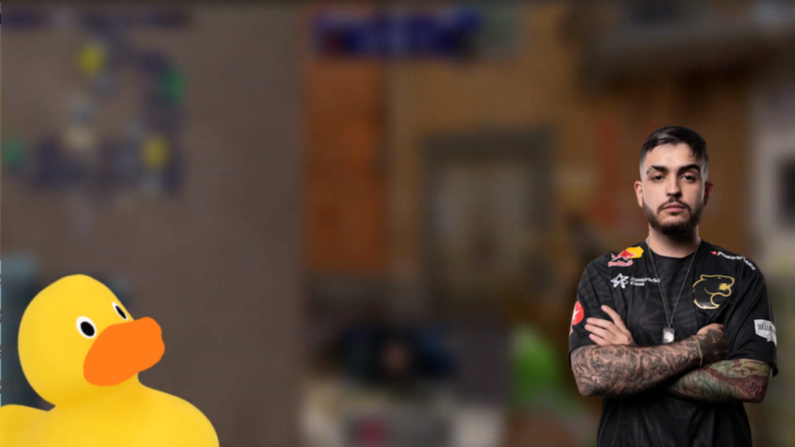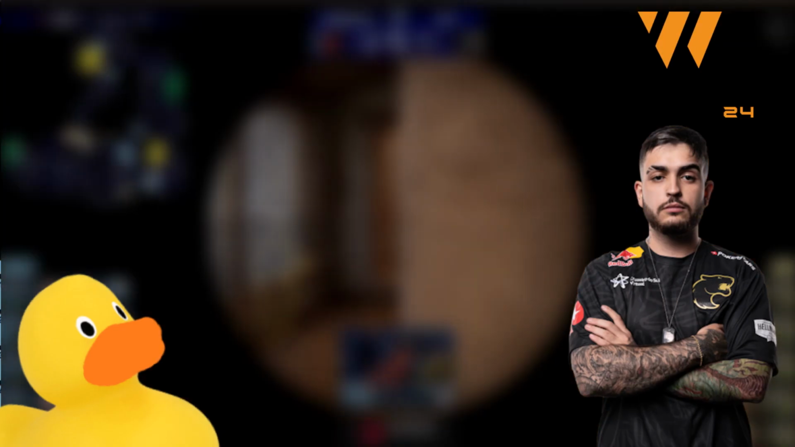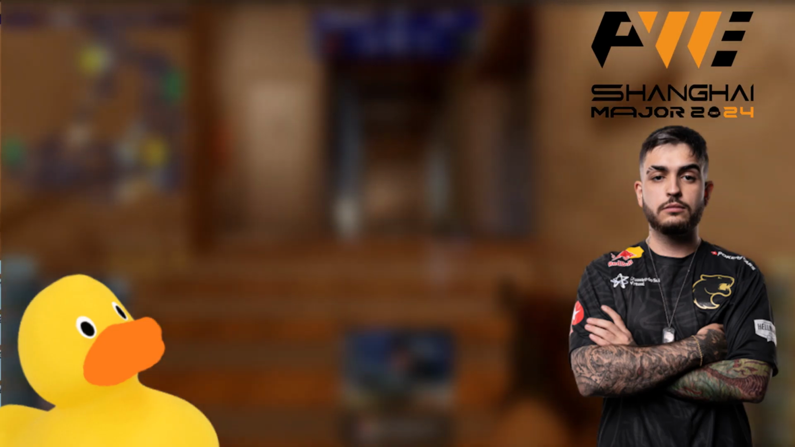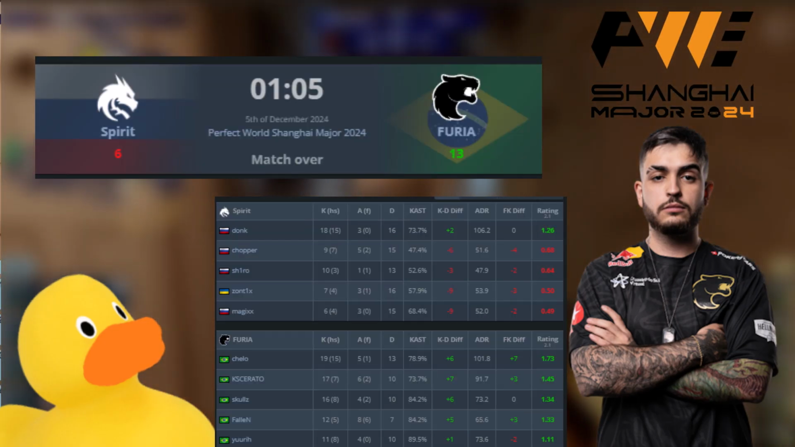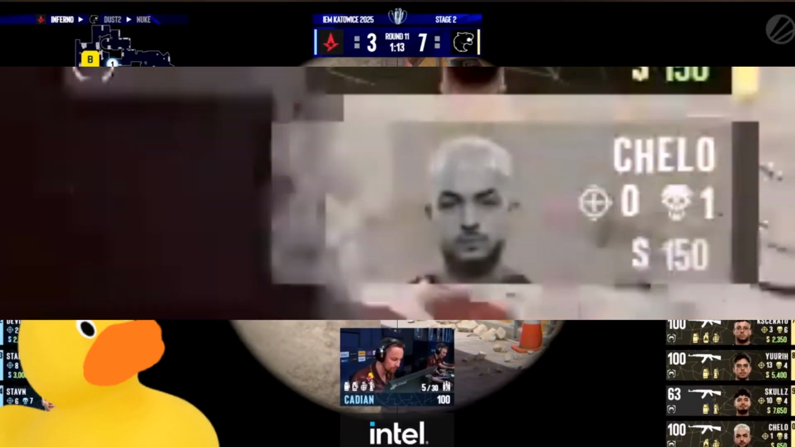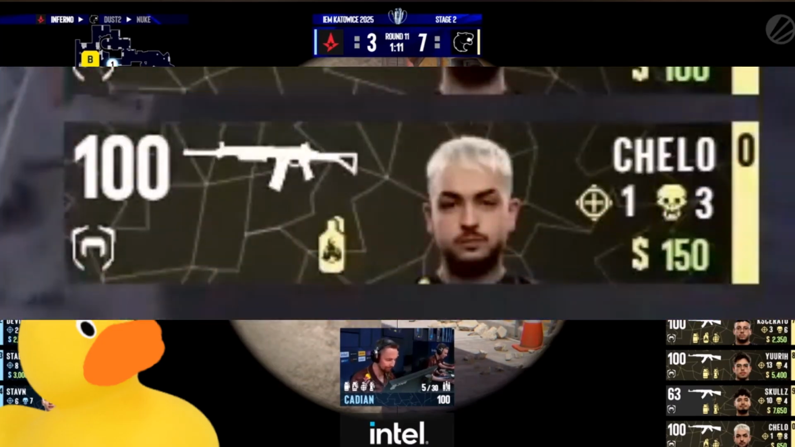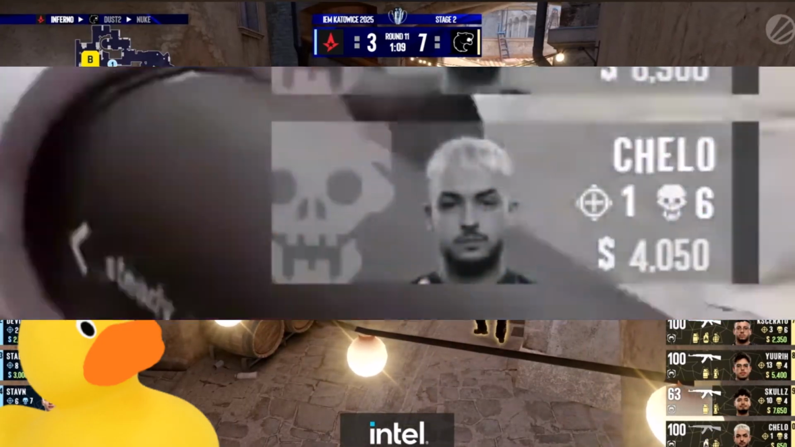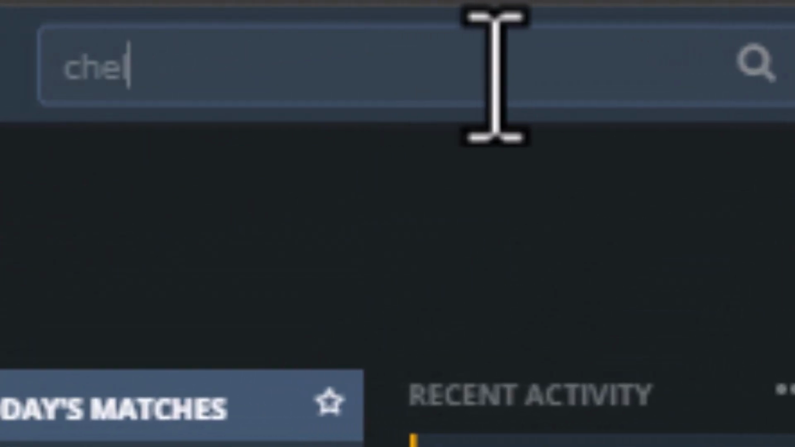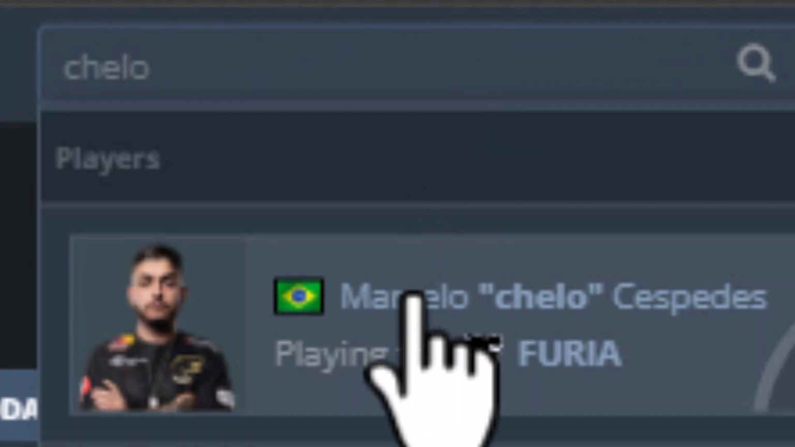CHELO, a player that, in the last Shanghai Major, did some solid performances, including one of the best of his career, carrying Furia to the only Spirit defeat on the competition, was really underperforming against the Danish team. It felt like every time a round started, he would be already dead. How can something like this happen in such a short period of time? So I decided to check his HLTV profile, and oh man, that scared me.